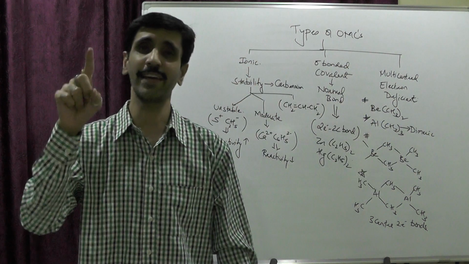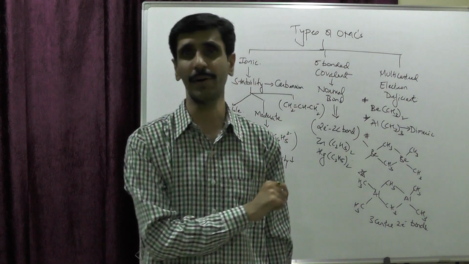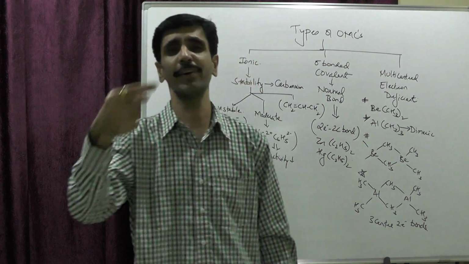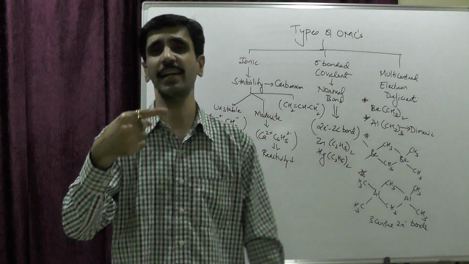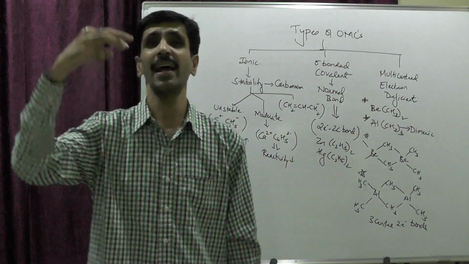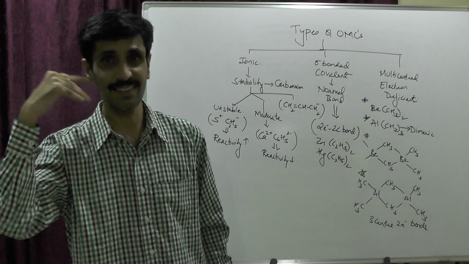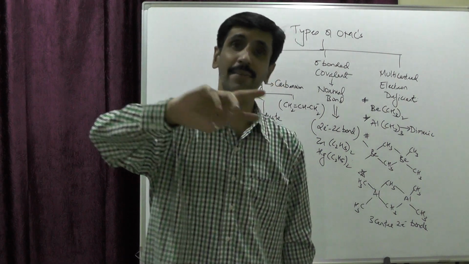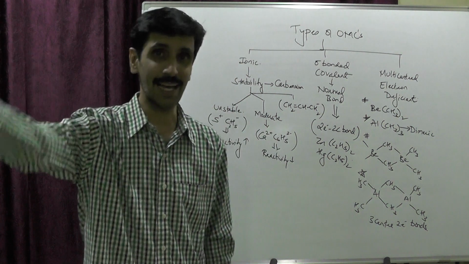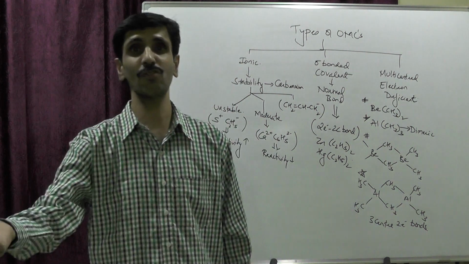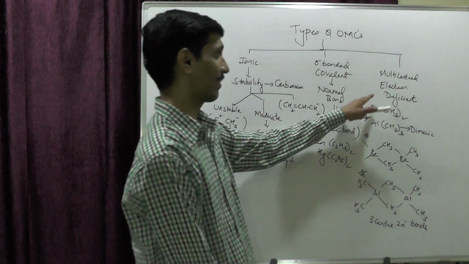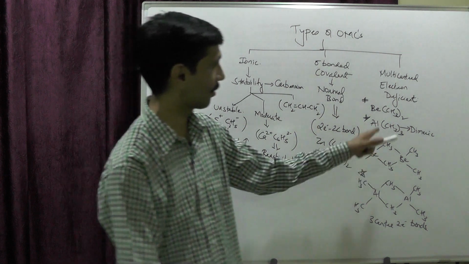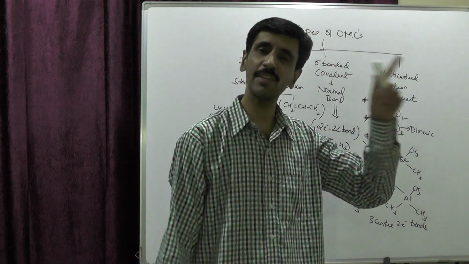Just an insight about the broad spectrum of the classification of the types of organometallic compounds. We are going to consider three basic categories. The first one is ionic organometallic compounds, then sigma bonded covalent, and the third one is multi-center, because center is generally referred to a metal, and when I'm talking about polymeric or dimeric, obviously the metal is going to be more than one, and that's the reason we call it multi.